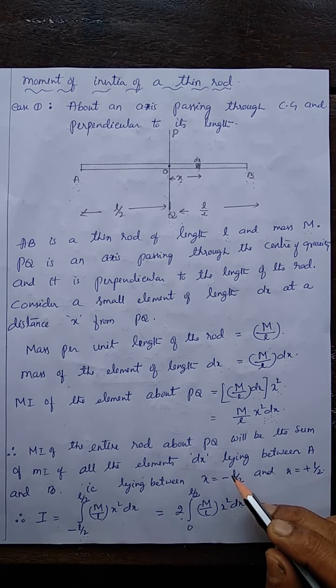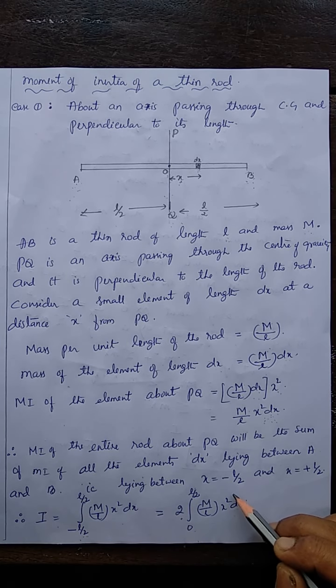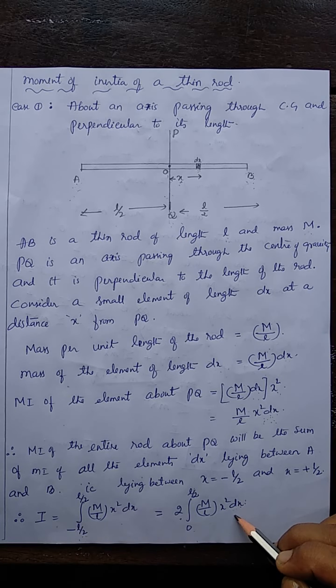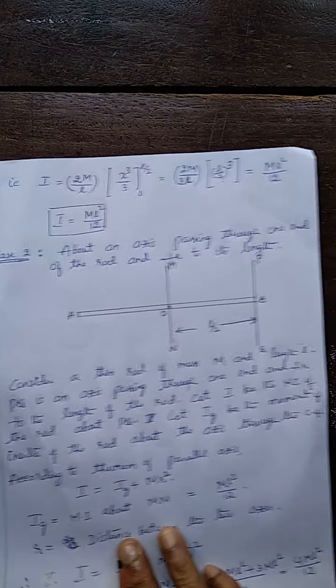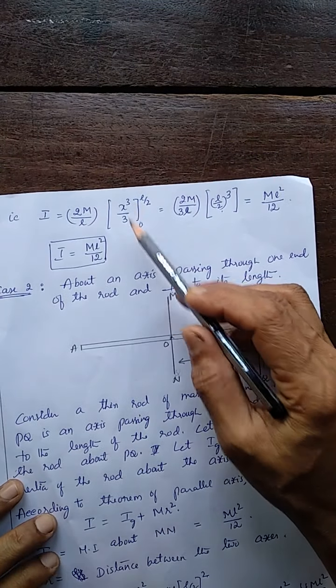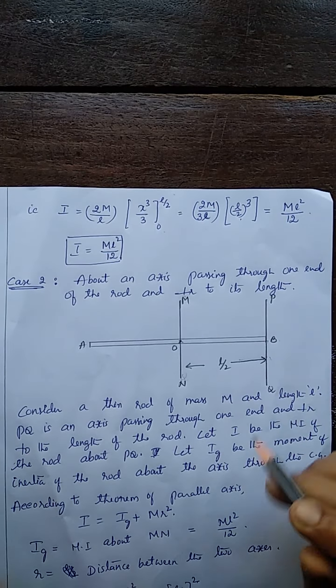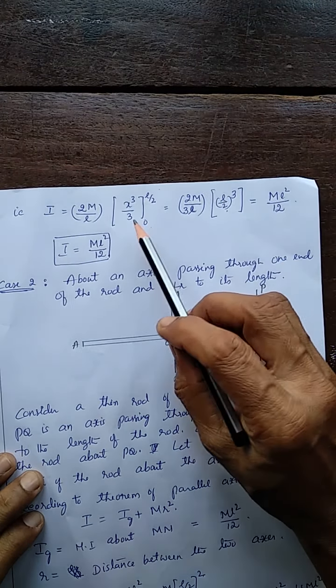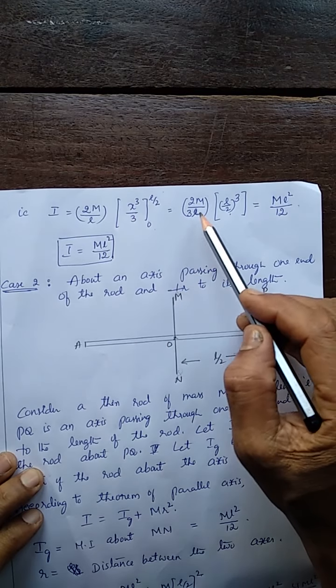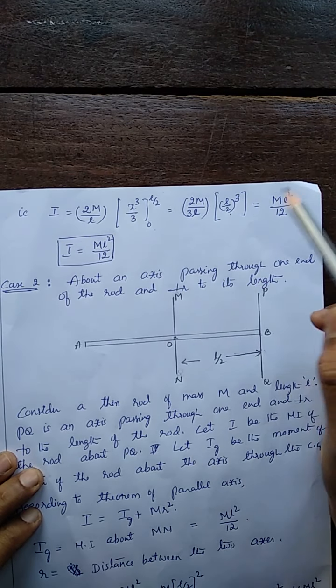What do you get? The integration of x square is x cube by 3, with limits 0 to L by 2. You know the integration: the integration of x square is x cube by 3. So you get 2m by 3L, and apply the limits.